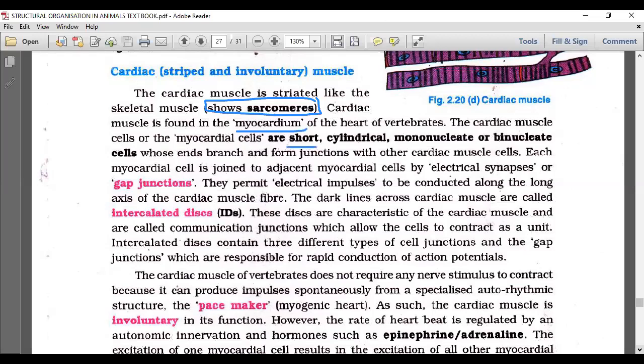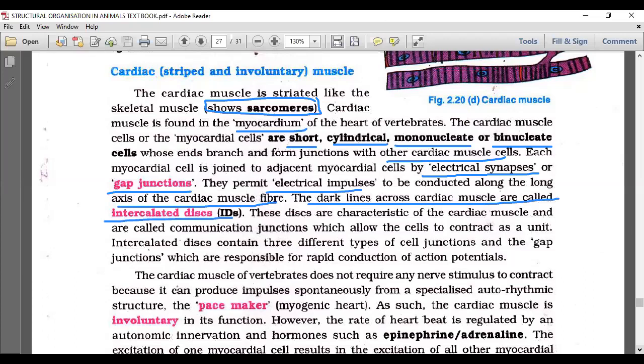They are short, cylindrical, mononucleate or binucleate cells whose ends branch and form junctions with other cardiac muscle cells. Each myocardial cell is joined to an adjacent myocardial cell by electrical synapses or gap junctions. What do you call them? Intercalated discs. They permit electrical impulses to be conducted along the long axis of the cardiac muscle fiber. The dark line across the cardiac muscle fiber is called the intercalated disc.